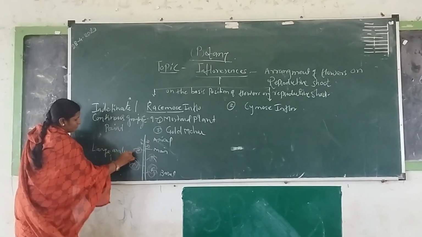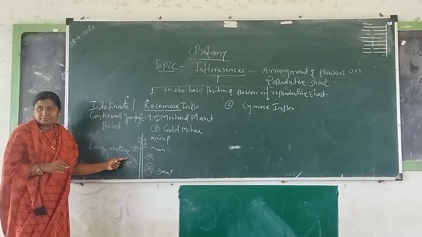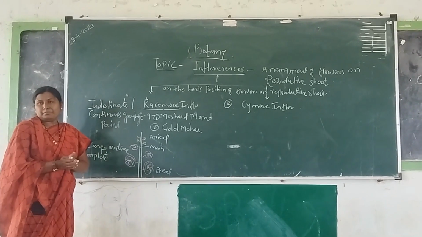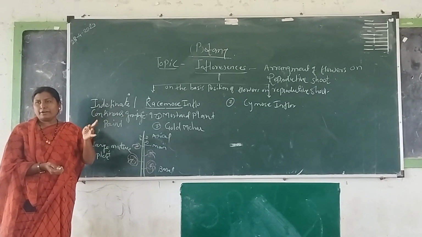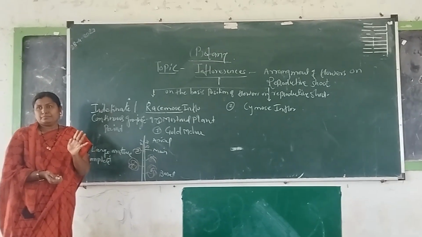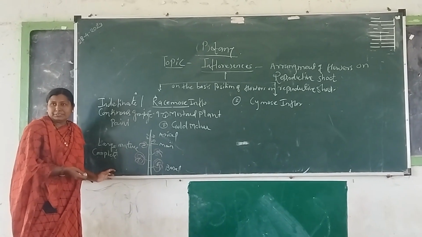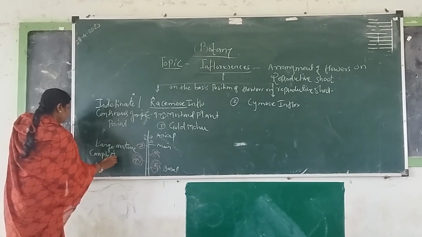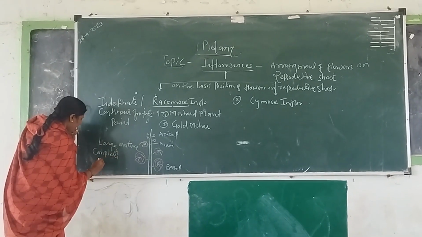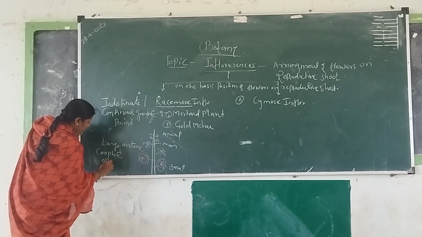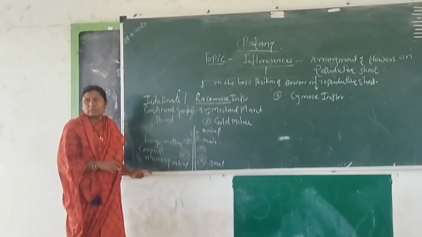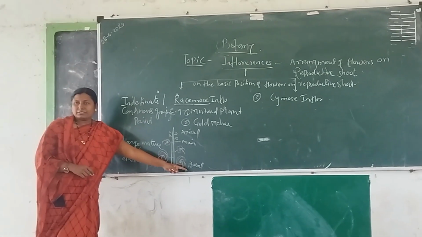mature, complete. Means each and every part, that may be calyx, corolla, androecium and gynoecium, each and every part is completely or fully developed. Okay, so that is known as what? Complete. Then large, mature, complete, and opening is initial. First opening from basal flower.